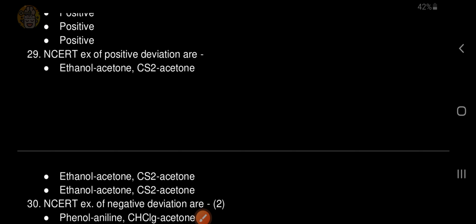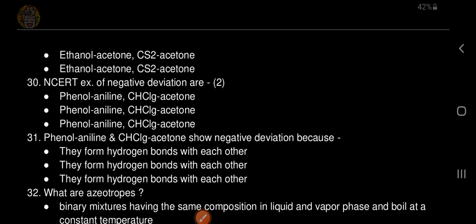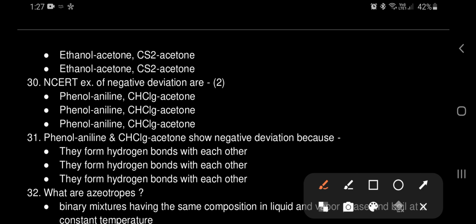NCERT examples of positive deviation are ethanol acetone, CS2 acetone. NCERT examples of negative deviation are phenol aniline, CHCl3, that is chloroform acetone.